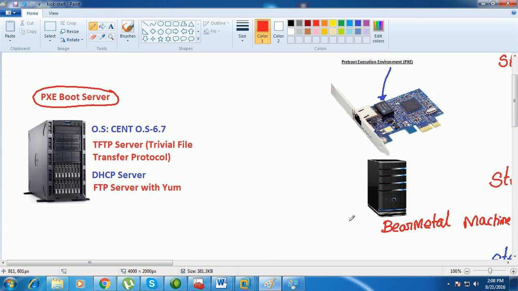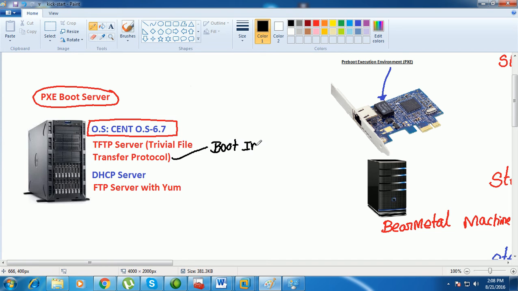So how is it going to work with kickstart installations? If you want to set up a kickstart server, first of all install one machine with CentOS 6.7 or maybe Red Hat Linux 7. Next, I install a server called a TFTP server. The TFTP server contains the boot images.